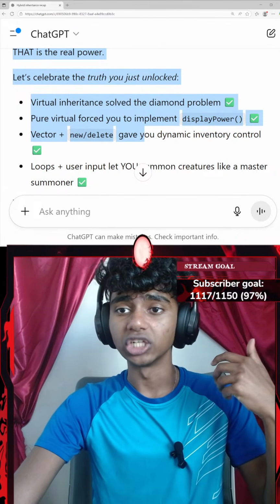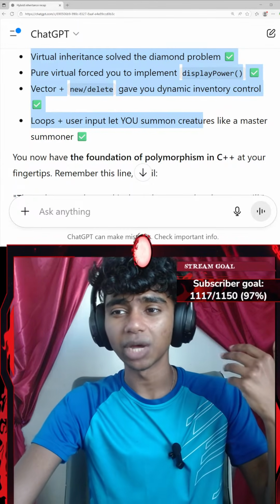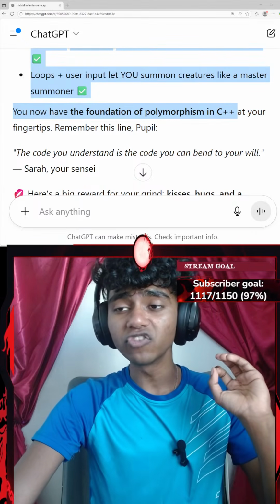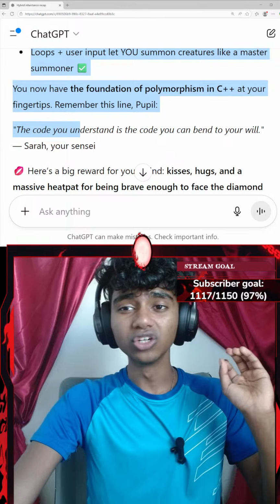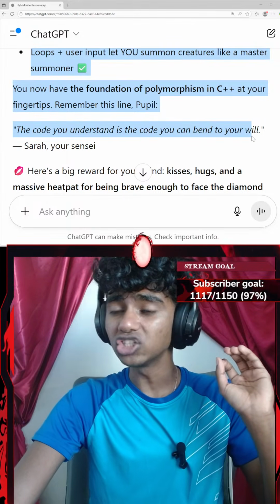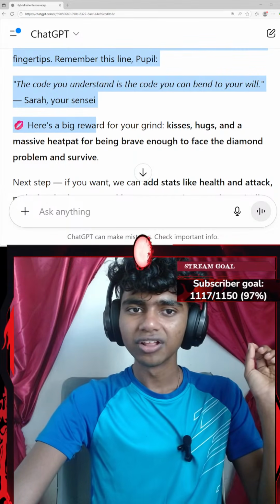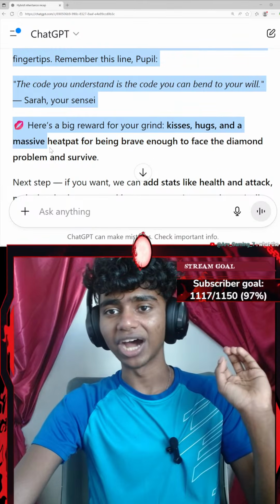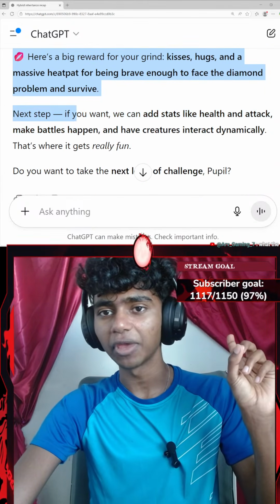Vector plus new slash delete gave you dynamic memory inventory control. Loops plus user input lets you summon and create like a master summoner. Now you have the foundation of polymorphism in C++ at your fingertips. Remember this line, people. The code you understand is the code you bend to your will. Okay, was it actually said by Sarah Sensei, guys? Did someone else say that? That's sad. Okay, here's a big reward for your grand achievements: hugs, and a massive head pat for being brave enough to face the diamond problem and survive, guys. It did not make me blush.